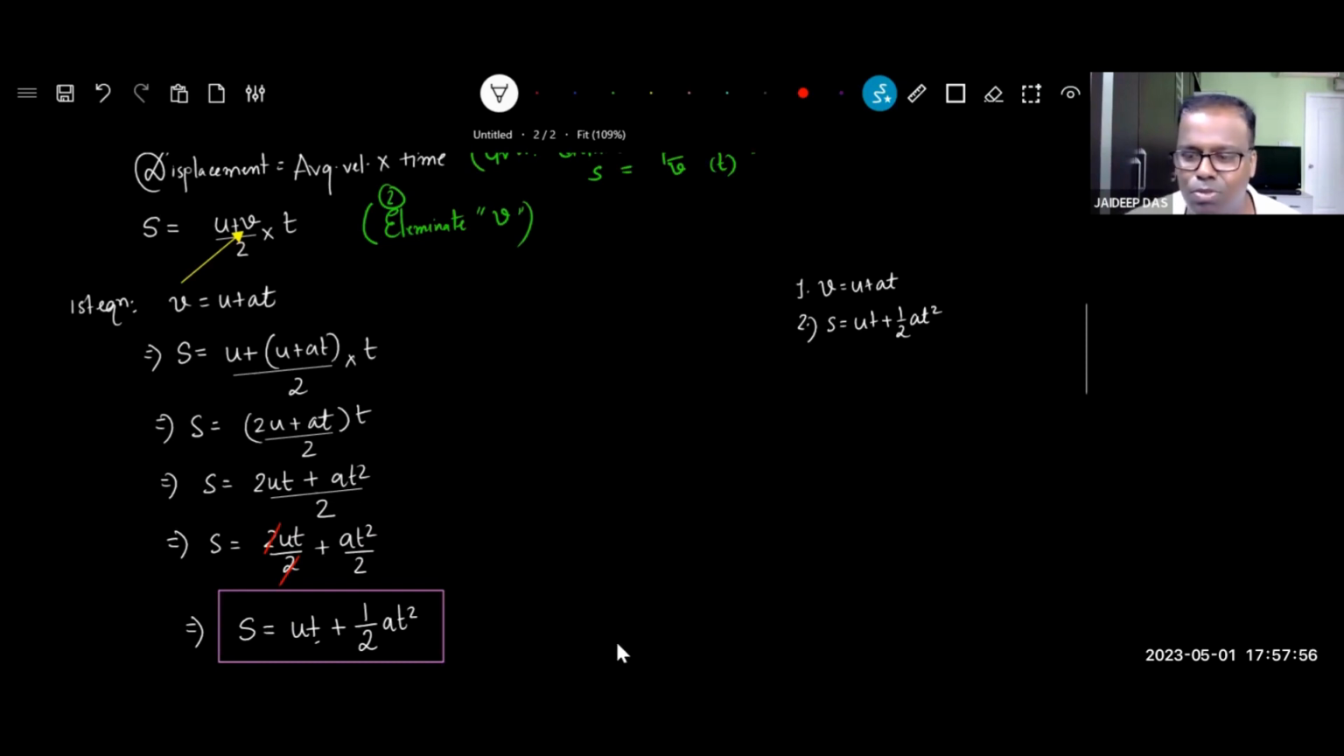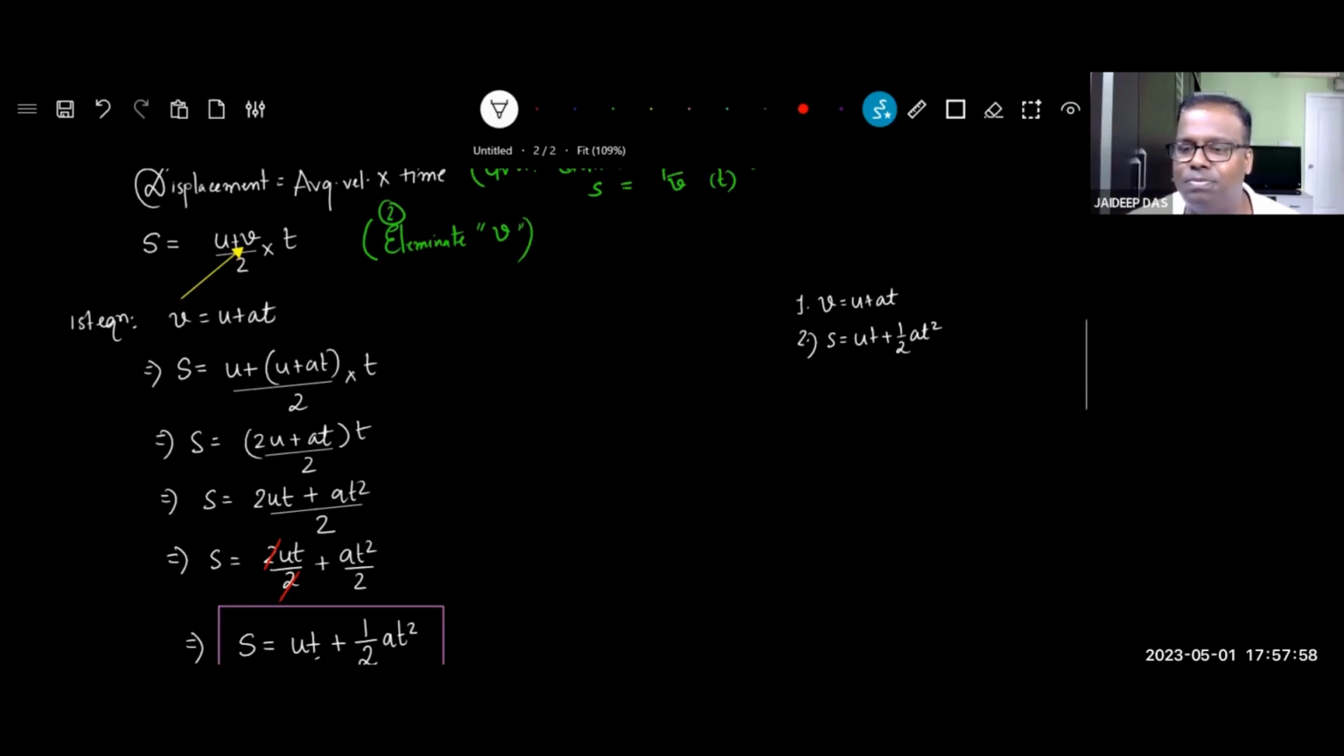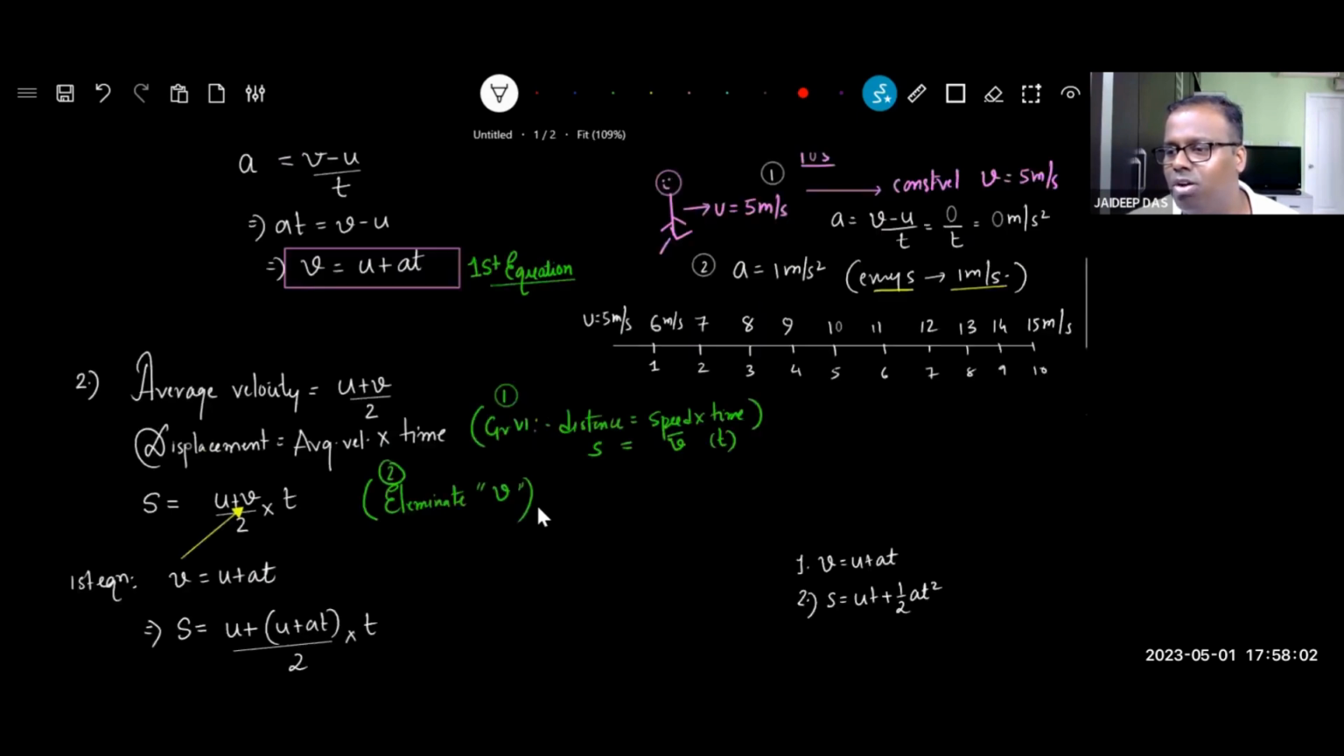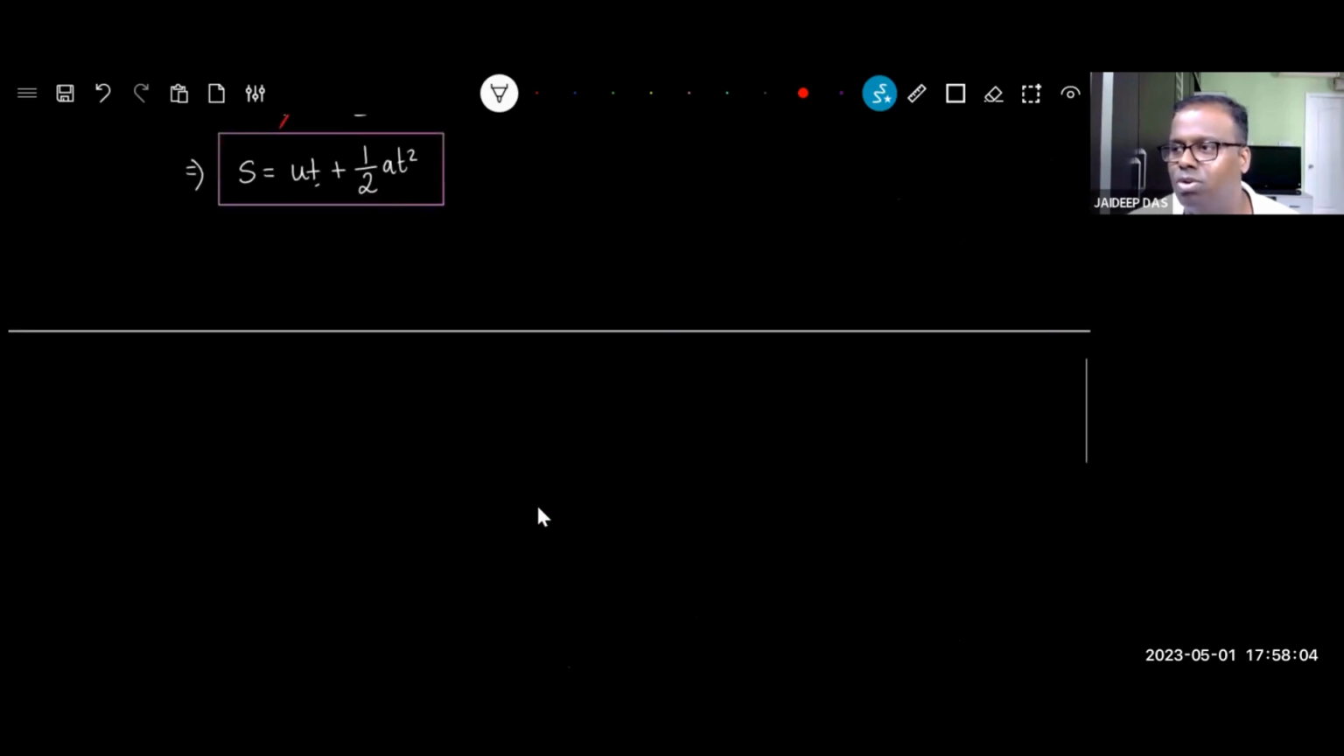Right, chalo. Shall we move to the third equation of motion now? So let's move to the third equation. One gone, two gone, three. Okay, let's go to the third equation of motion.